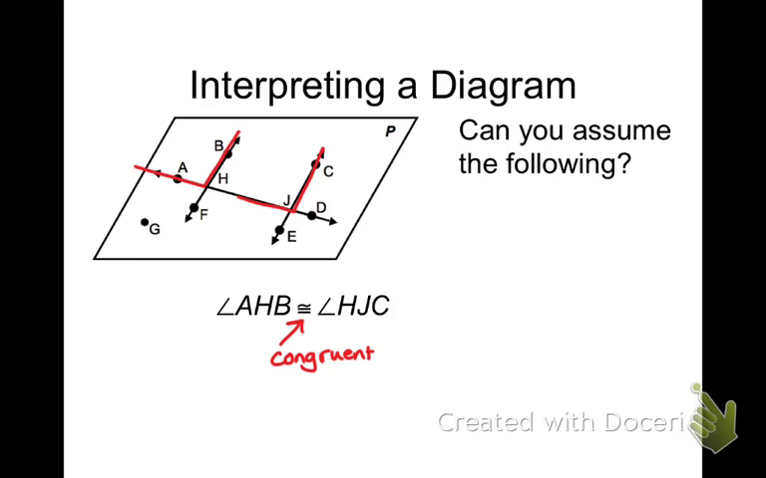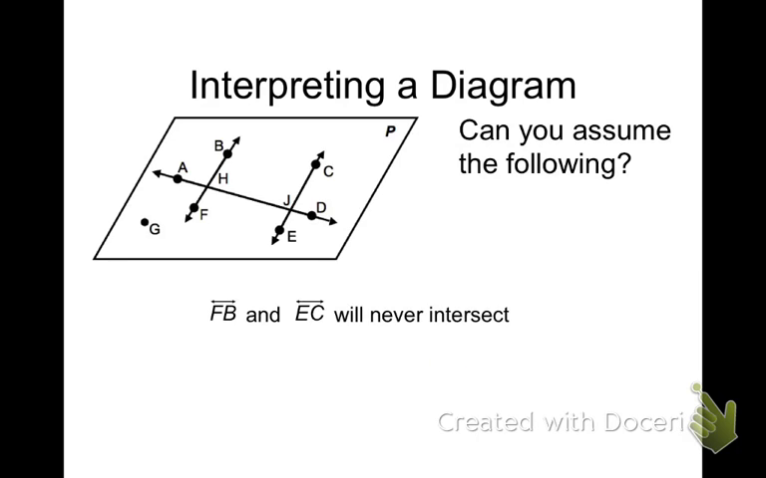What would need to be there to be able to assume it? What symbol shows congruency? Not the one for line segments, but for angles, what is it? The little arcs in the angles, right? If the arcs were there, then yes, we could assume it, but they're not there. So no, we cannot assume that they are congruent. Even though they might look it, we can't assume it.